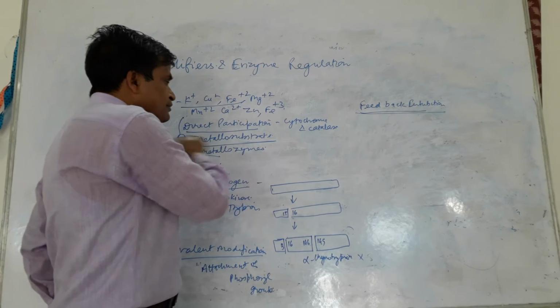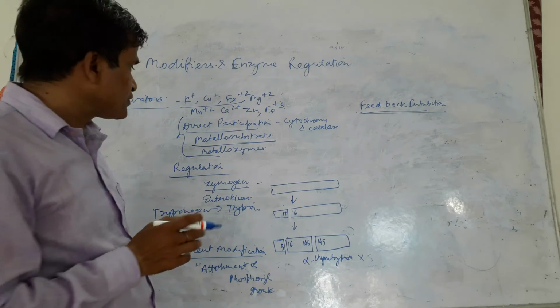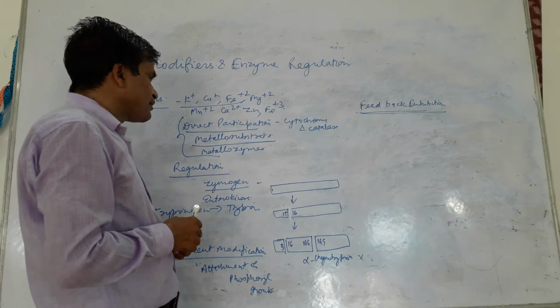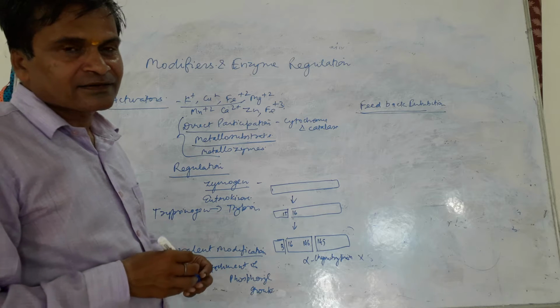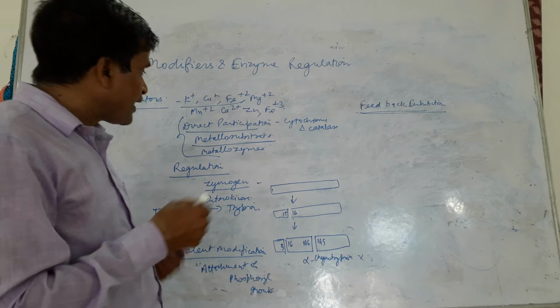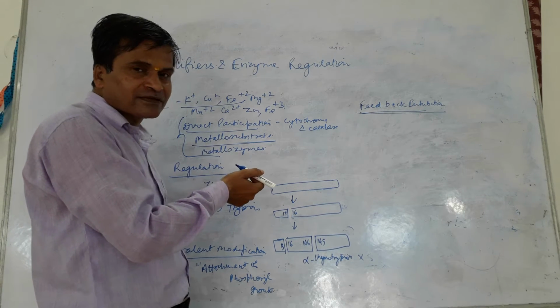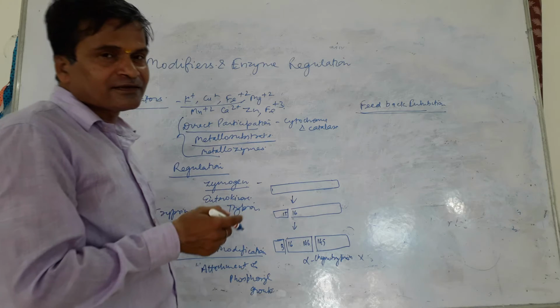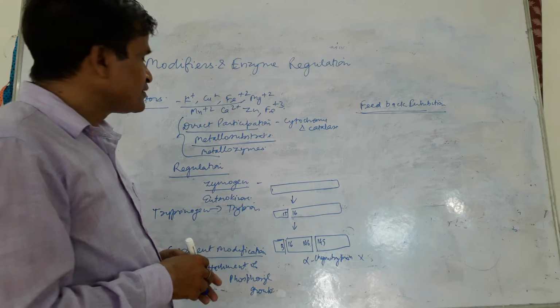Metallosubstrate, some enzymes which are catalyzed and altered by the metal ions. In this, the metal ions bind with the substrate. By the binding of the substrate, the metallosubstrate which is formed, then they bind to the active site of the enzymes for their activity.